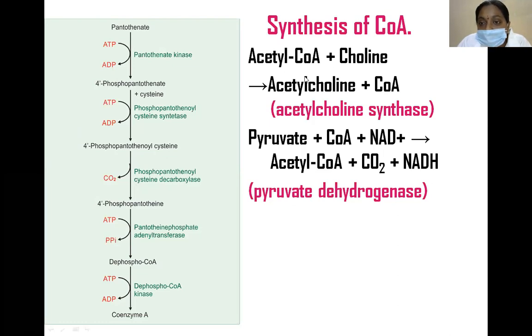Here, acetyl-CoA plus choline forms acetylcholine plus CoA in the presence of the enzyme choline acetyltransferase. Pyruvate plus CoA in the presence of pyruvate dehydrogenase enzyme forms acetyl-CoA plus carbon dioxide plus NADH.